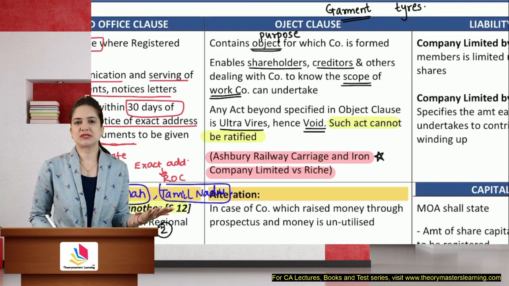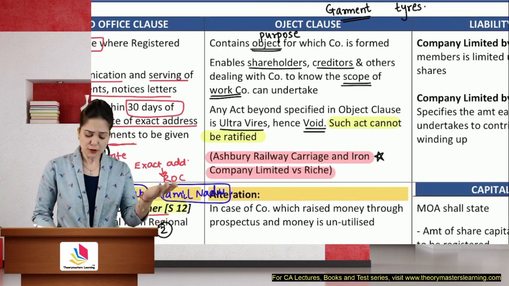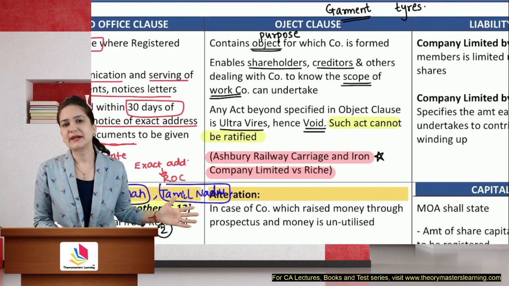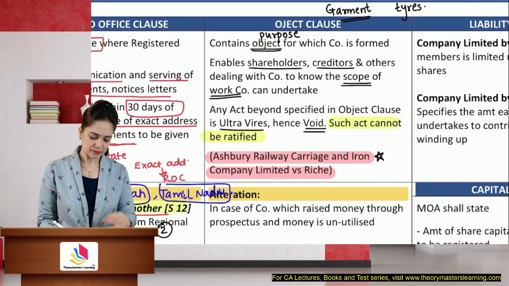So whenever a question is asked on ultra vires, you will explain the meaning of ultra vires. When is it ultra vires? You will also mention that it cannot be ratified even with the consent of each and every member. Mention the name of the case law.